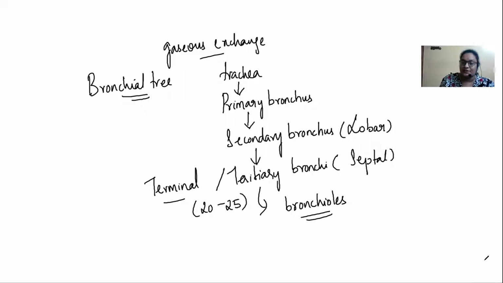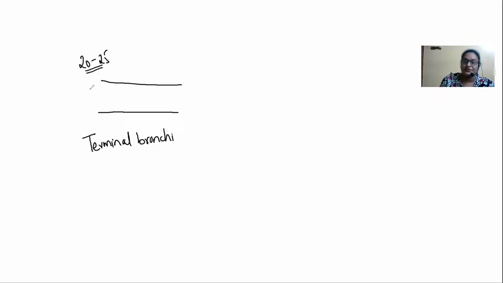Okay. Now let me take this and explain to you. For instance, this is my terminal bronchi. As I told you, it divides further 20 to 25 times and produces fine branches. So just think that this is a final branch of the terminal bronchi.